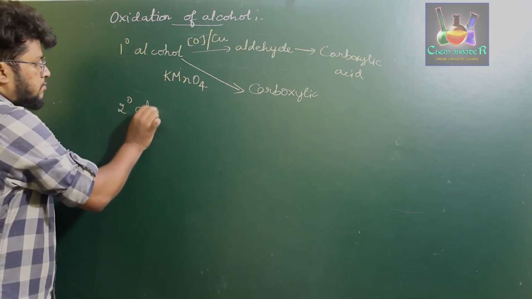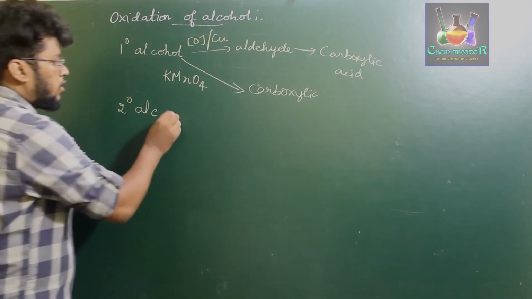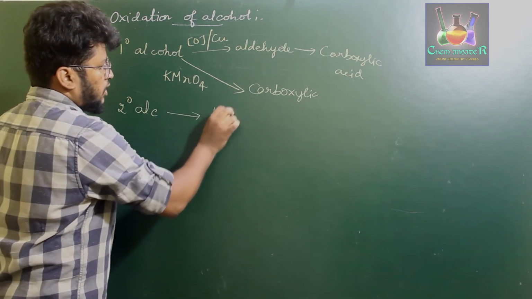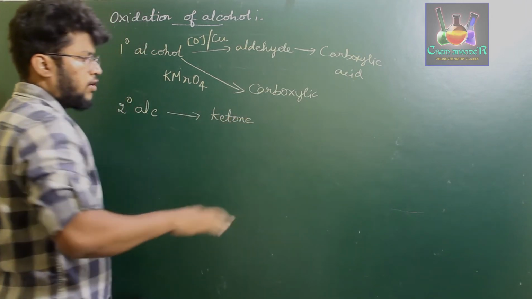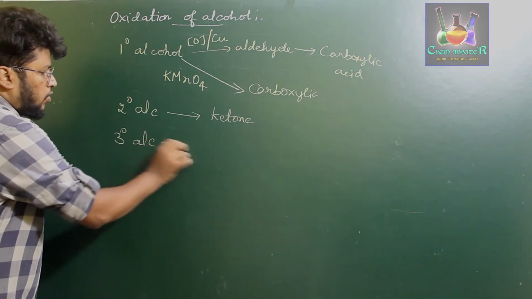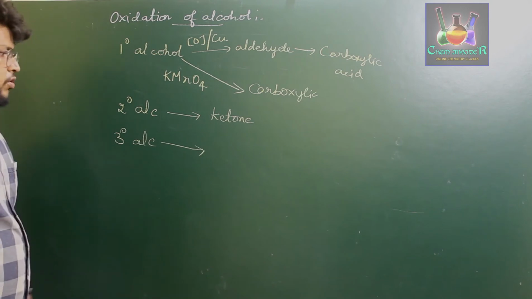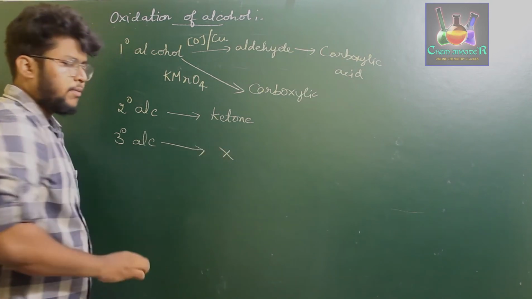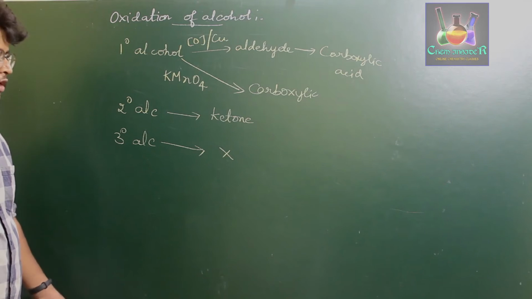Secondary alcohols on oxidation always give ketone. That's it, they won't give anything further. And tertiary alcohol does not easily undergo oxidation to form a carboxylic acid or ketone.